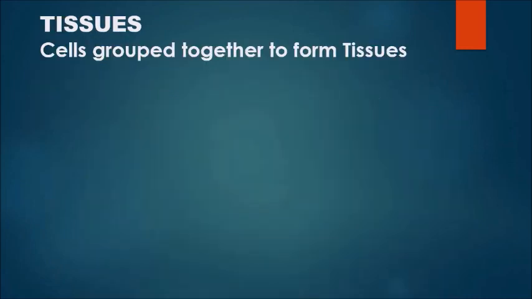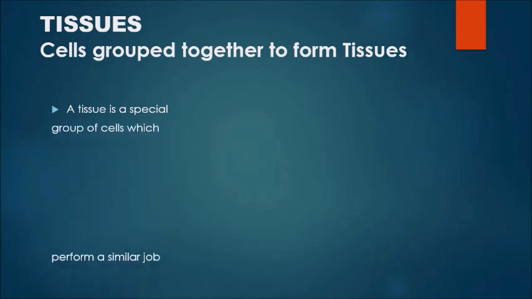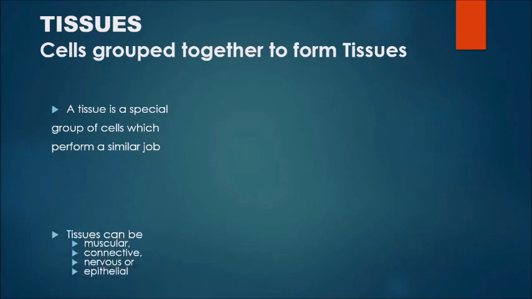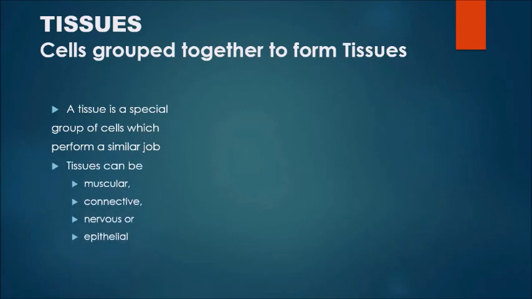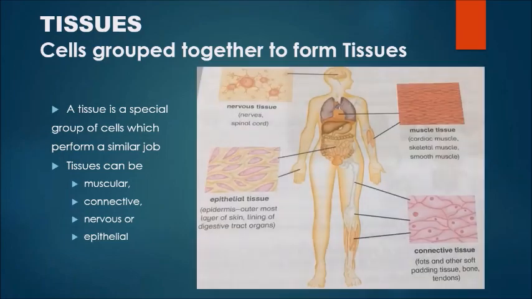Tissues. Cells group together to form tissues. A tissue is a special group of cells which perform a similar job. Tissues can be muscular, connective, nervous, or epithelial. In the diagram we can see 4 types of tissues: nervous tissue, epithelial tissue, muscle tissue, and connective tissue.